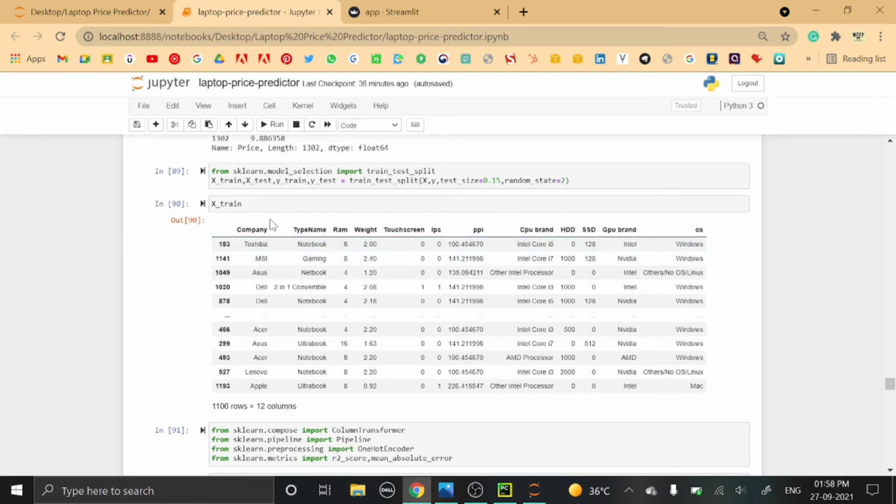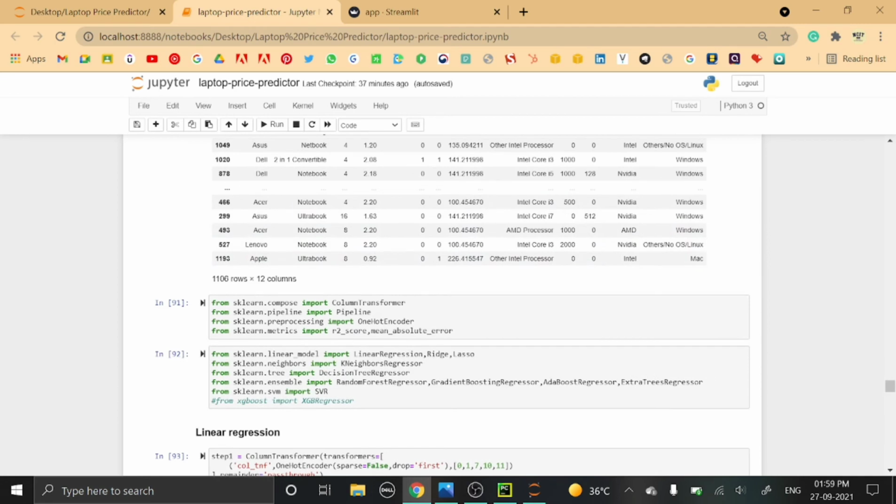So after training the model, we will test it. Here test_size equals 0.15, that is 15% of the data is taken for testing while the remaining is taken for training. Then here we have random_state equals 2. Here we are avoiding the shuffling of data before splitting is applied.